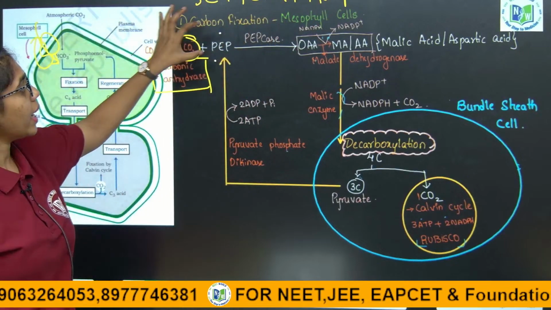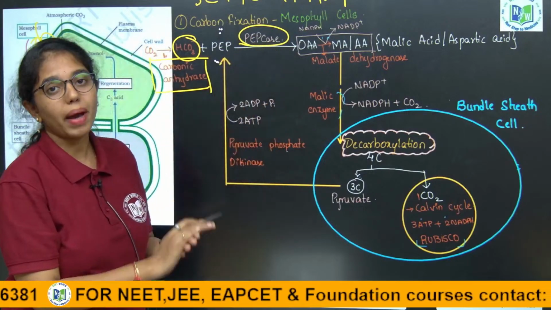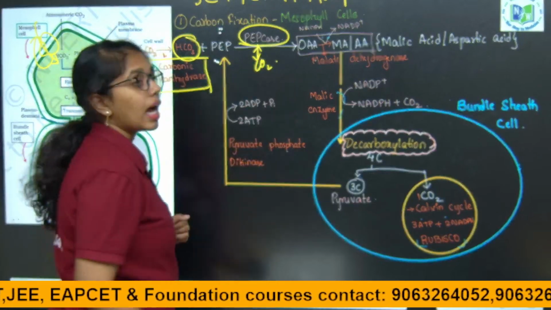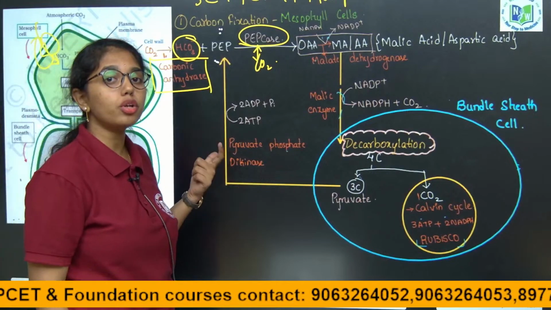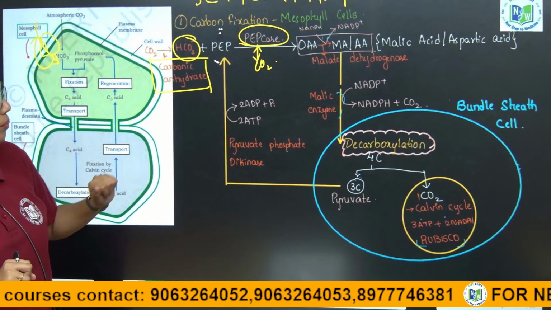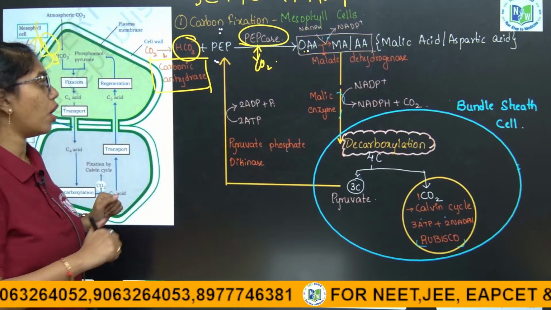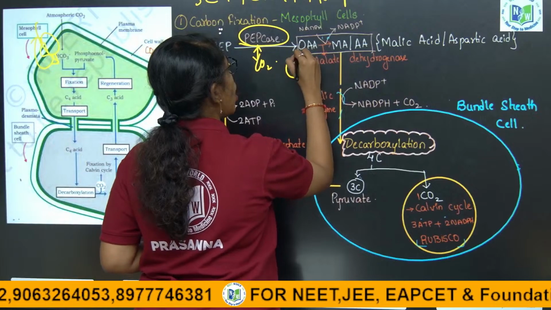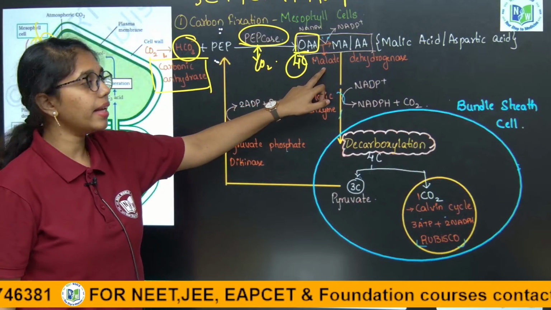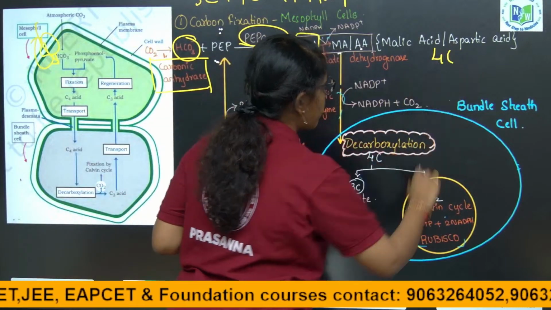Carbon dioxide along with PEP is fixed by the enzyme PEPcase, that is phosphoenol pyruvate carboxylase, which will only bind with carbon dioxide. Unlike Rubisco, which has equal potential to bind with carbon dioxide and oxygen, PEPcase will bind only with carbon dioxide. The first organic intermediate formed is a 4 carbon compound, oxaloacetic acid. Oxaloacetic acid by the enzyme malate dehydrogenase is converted to malic acid or aspartic acid. These are also 4 carbon compounds only.